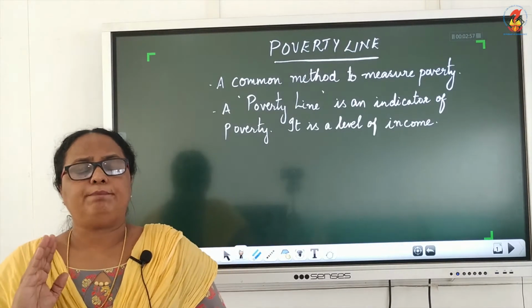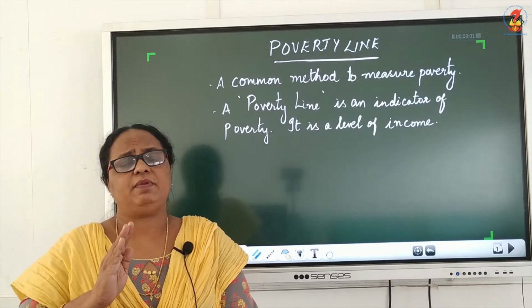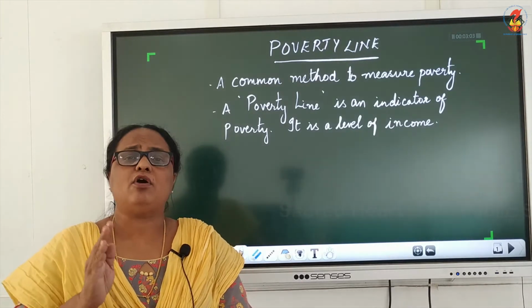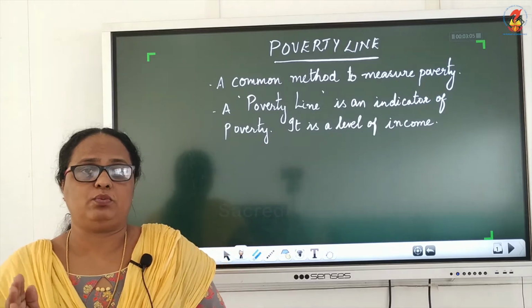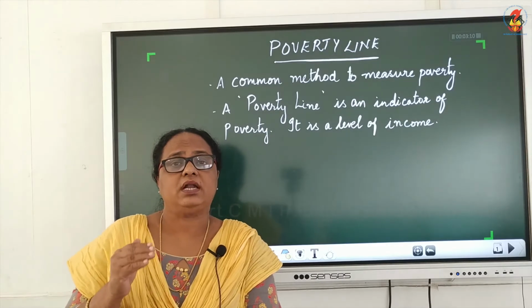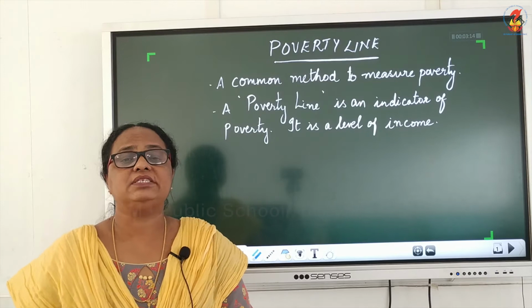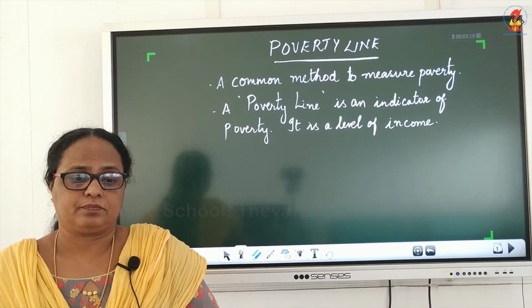Then the poverty line is estimated periodically, that is normally every 5 years. This particular survey is conducted by NSSO, that is National Sample Survey Organization.